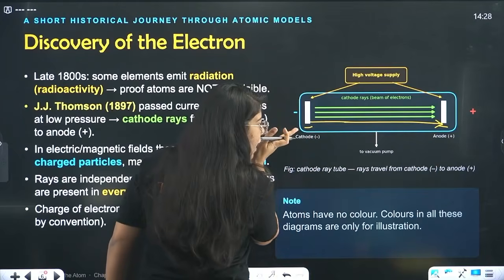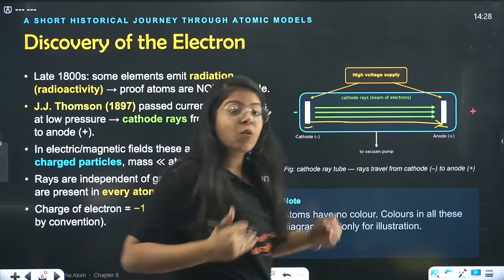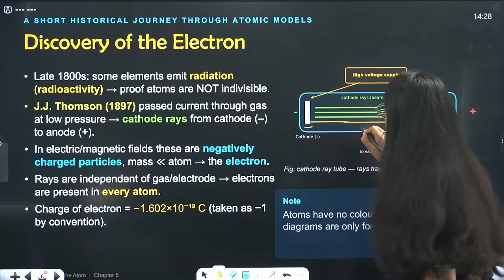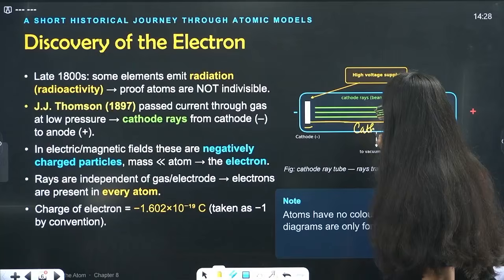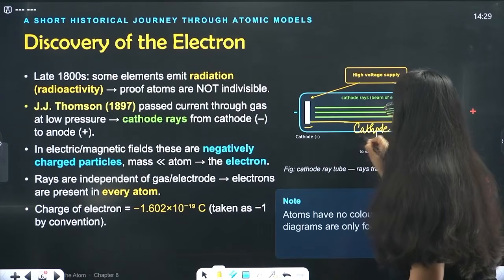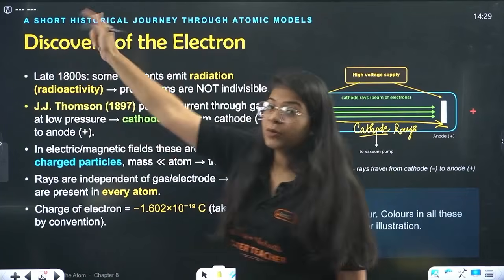They exit from the cathode and travel inside towards the anode. So he named them cathode rays, on the basis that they were emitted from the cathode.